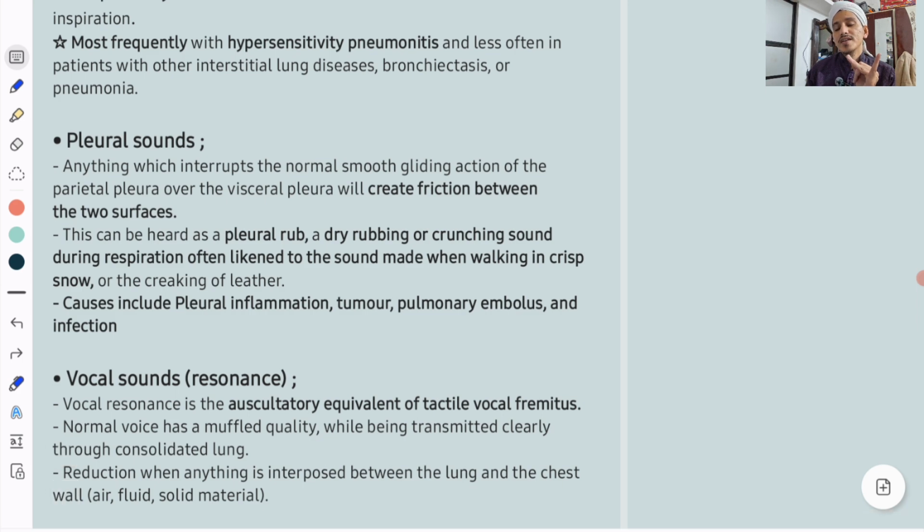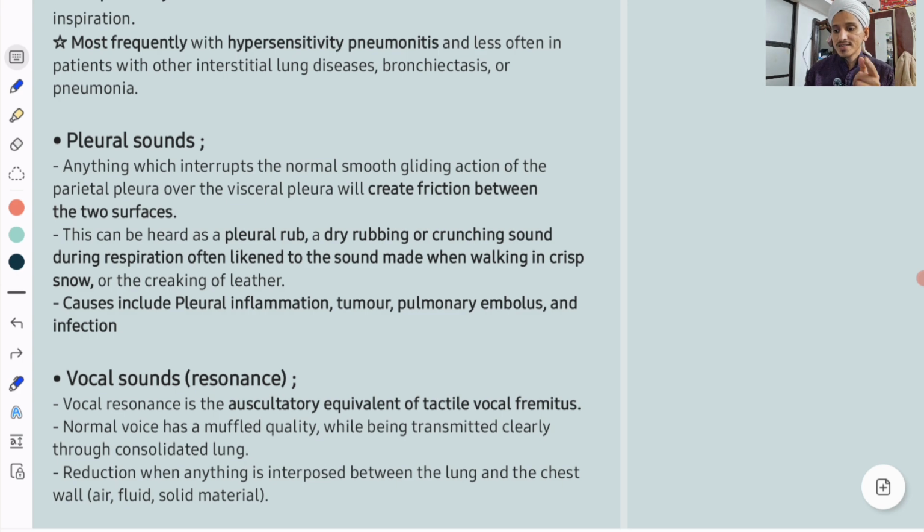Then adventitious sounds: coarse and fine crackles, wheeze, expiratory wheeze. Polyphonic wheeze, monophonic wheeze, differentiate it from rhonchi. And then stridor, inspiratory stridor, and then squawk, a short inspiratory wheeze along with crepitations. Rhonchi will disappear with coughing, and it is because of secretions blocking the large airways. Wheeze is because of narrowing of small airways. The wheeze will not disappear with coughing.